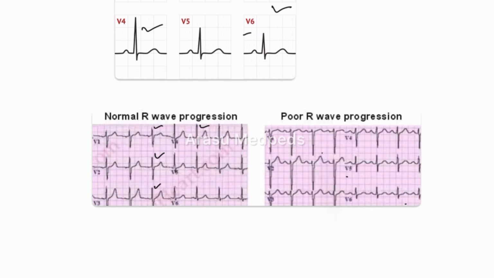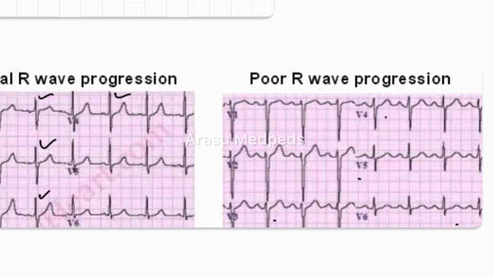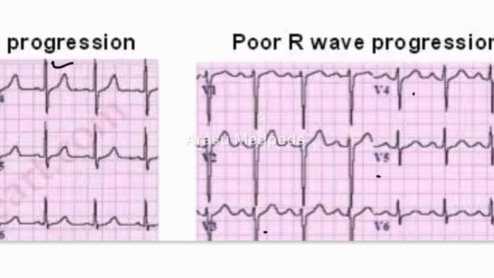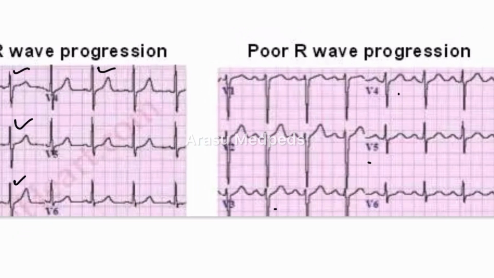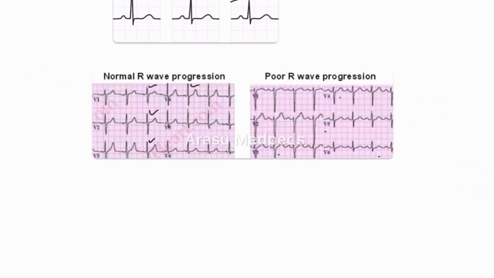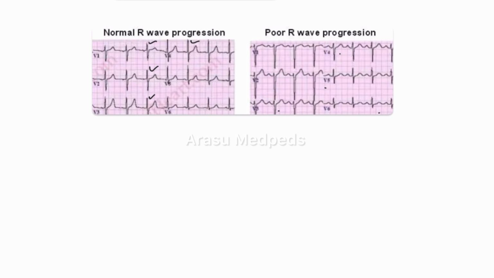But when we compare on the other side, first of all, the R wave is still smaller than the S wave even in V3, V4. And according to the definition, here we can easily make out the R wave height is not more than 3 mm. It's almost 1 mm only. So this is also suggestive of poor R wave progression according to the definition. So once the meaning of R wave progression is clear, we will know what are the causes.